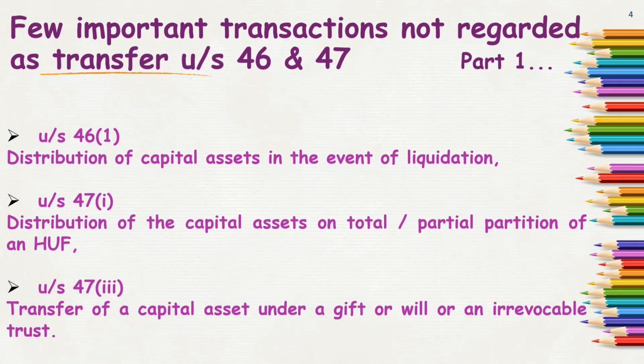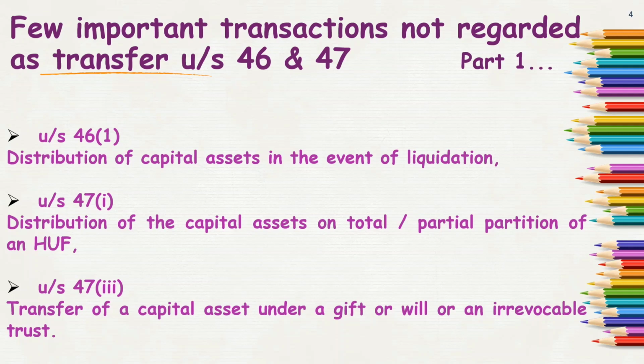A few items start from section 46 subsection 1, which says distribution of capital asset in the event of liquidation. When any liquidation of the business is occurring and any capital asset is being distributed, such a distribution would not amount to an activity which is termed as a transfer in the head capital gain.